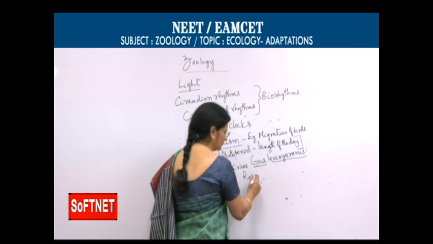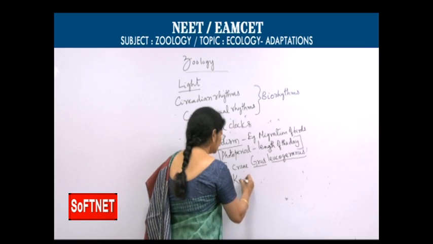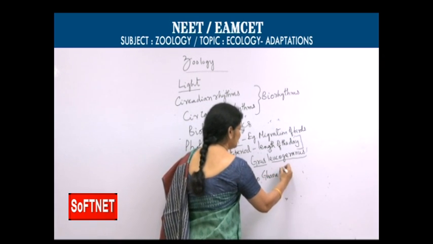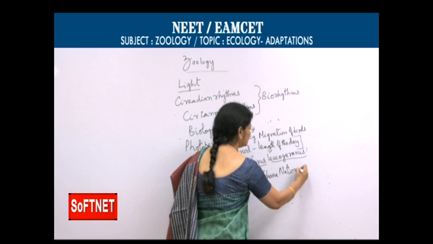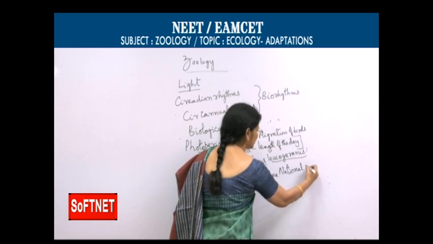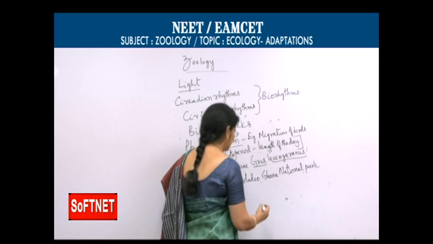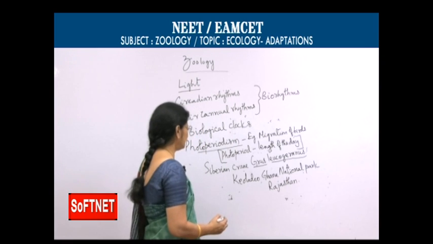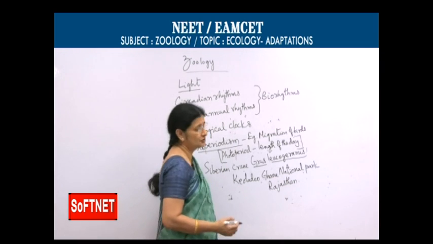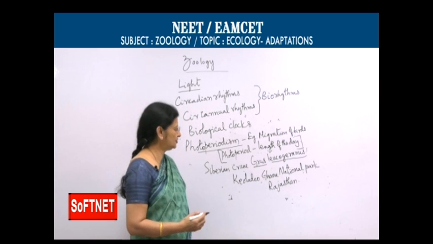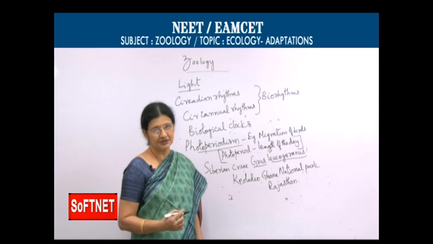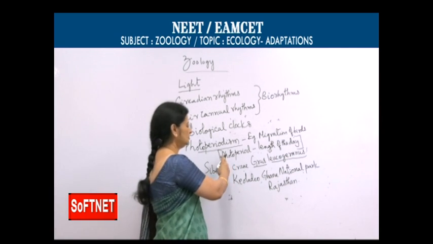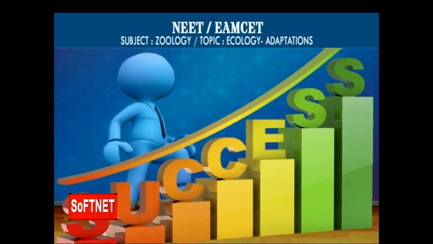In Rajasthan, there is Keoladeo Ghana National Park. It was once called Bharatpur Bird Sanctuary, now upgraded to National Park in Rajasthan. So, these birds migrate to Rajasthan during winter. Again, during summer, they go back to their places. So, this behavior depends on the changes in the photoperiod.